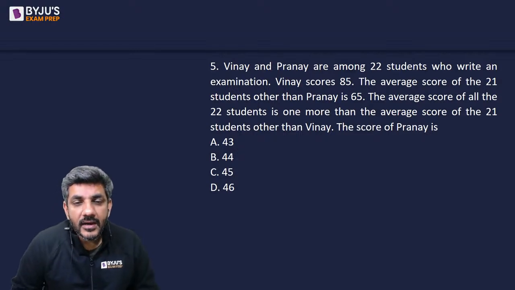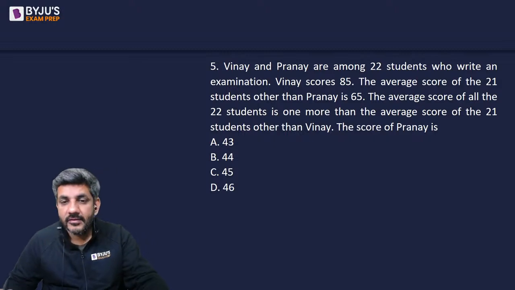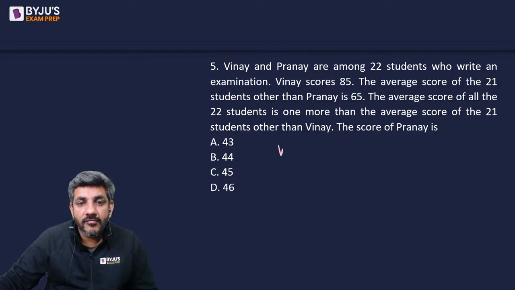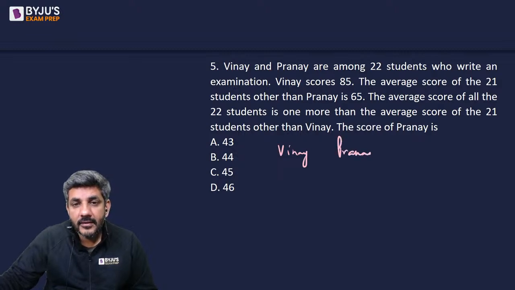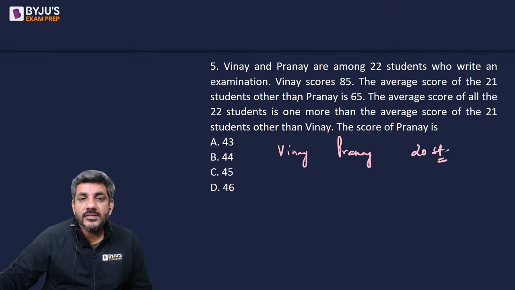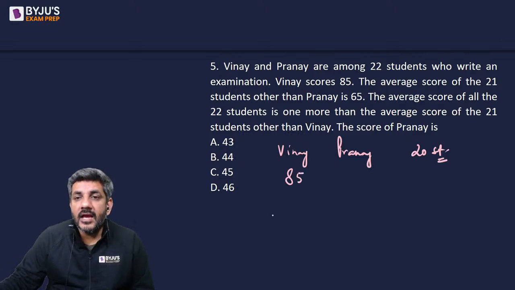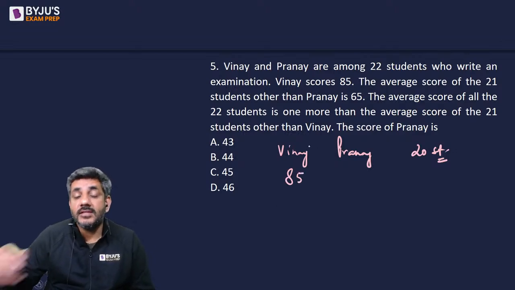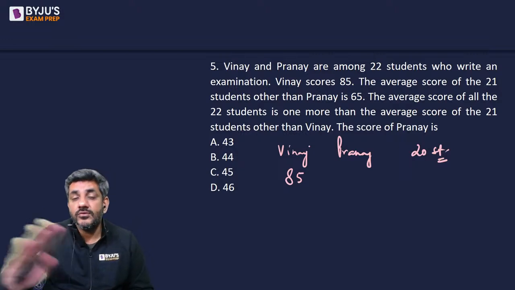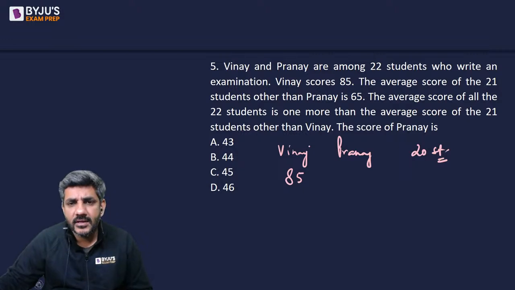Vinay and Pranay are among 22 students who write an examination. Vinay scores 85. So basically, we have Vinay, we have Pranay, and we have other 20 students. The average score of the 21 students other than Pranay is 65. So I need to find out the scores of the other 20 students. Pranay, Vinay, we need to find out about everyone.